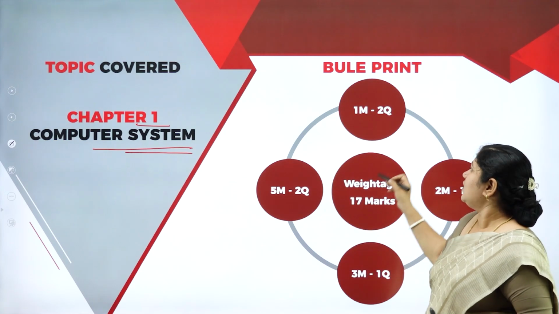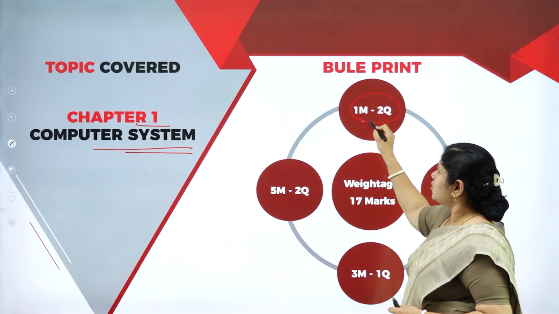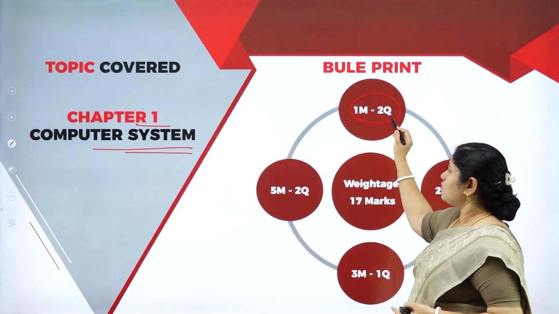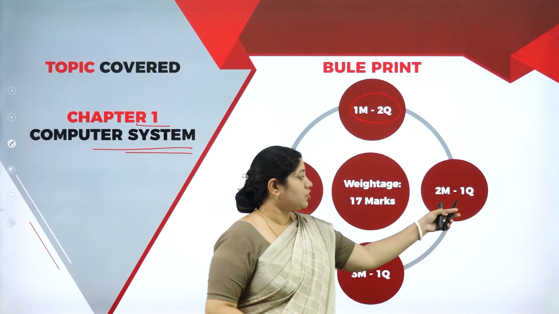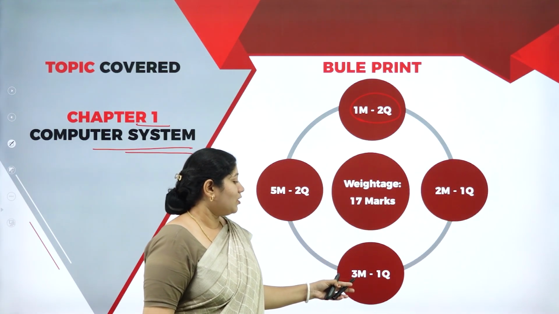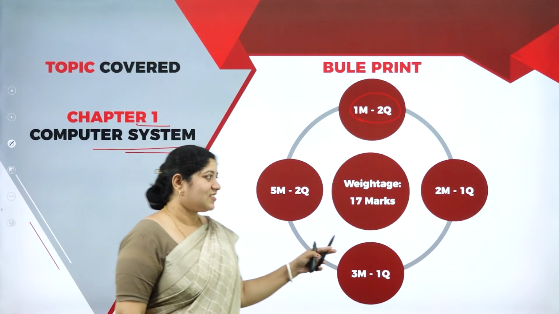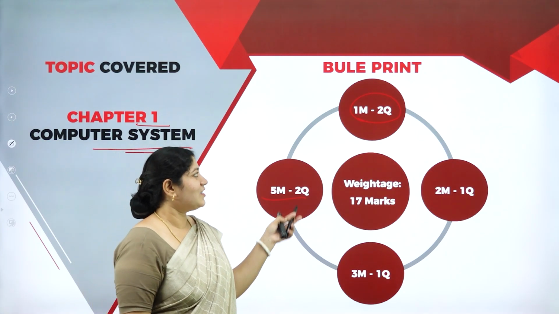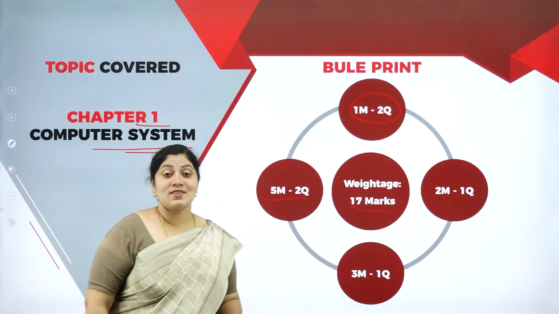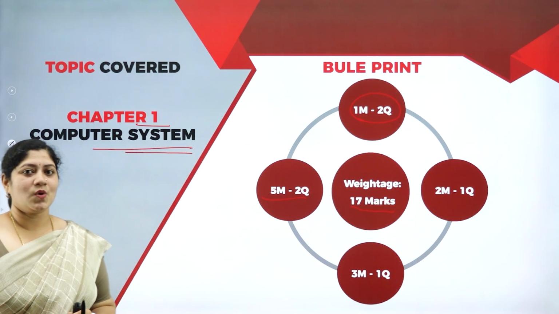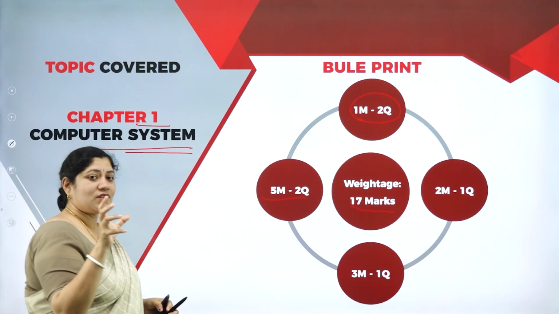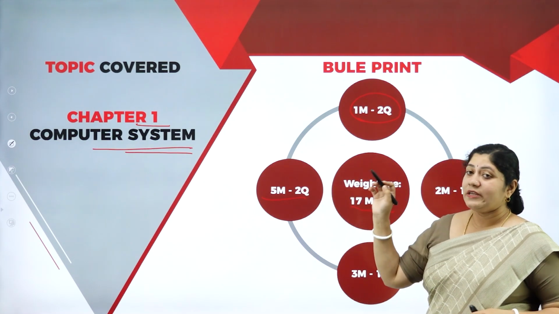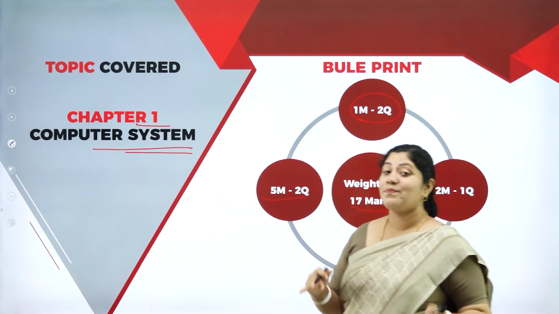With respect to chapter 1, you'll have 2 questions of 1 mark, which might be MCQs or fill in the blanks, and then 1 question of 2 marks. Then you'll have 1 question of 3 marks, and 2 questions of 5 marks. So what do you think? This is a complete 17 marks, that's the weightage of this first chapter. Isn't it great and amazing? You are getting the values, like how much weightage each chapter has. Please concentrate on this first unit from the beginning itself.